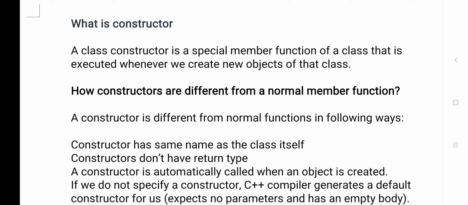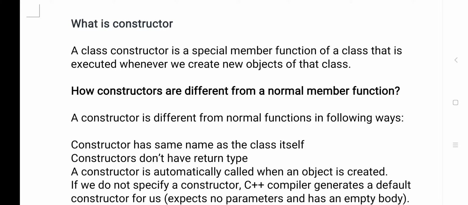So in C++ we have a mechanism called a constructor. It is similar to a function, but it can be executed automatically without calling. So it will increase your program performance. Constructor is a very important topic, and you can expect a question on it for sure. So in today's class I will explain constructors.